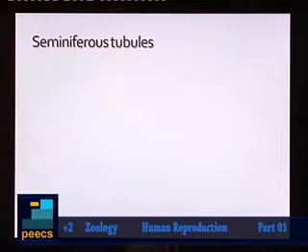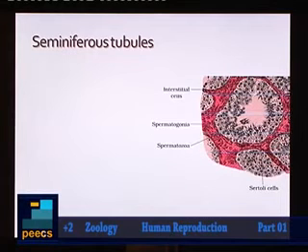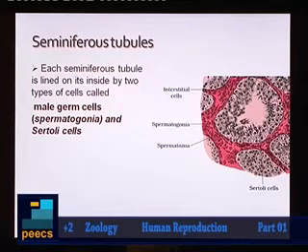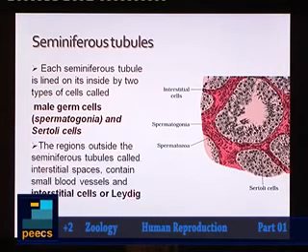Now, inside the testis, as I told you, there are seminiferous tubules. If you again take a sectional view of seminiferous tubules, you know, seminiferous tubules are lined on inside by two types of cells. The two types of cells are spermatogonia, which are also known as the male germ cells, and another type is called Sertoli cells.